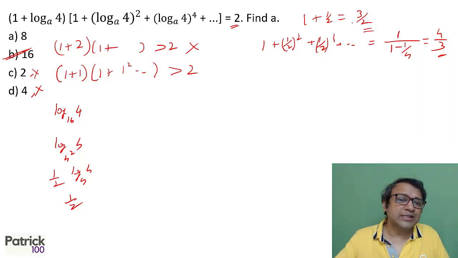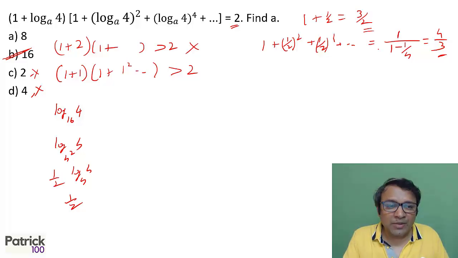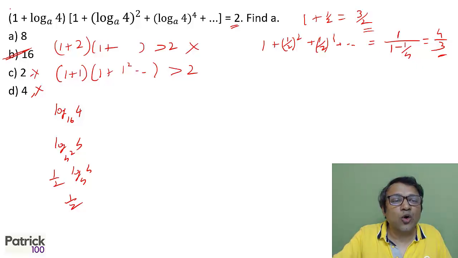3 upon 2 into 4. So I just substituted the option. 2 and 4 you can immediately eliminate. Substitute 16 and checked out. It satisfies. Another way is to assume log 4 to the base A as x.